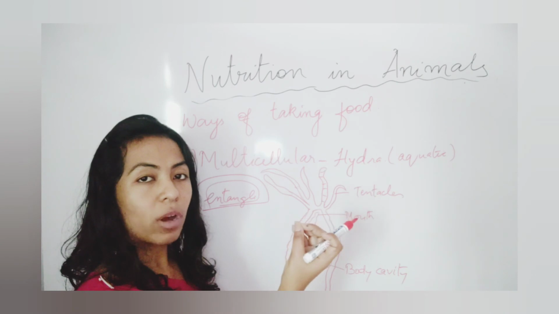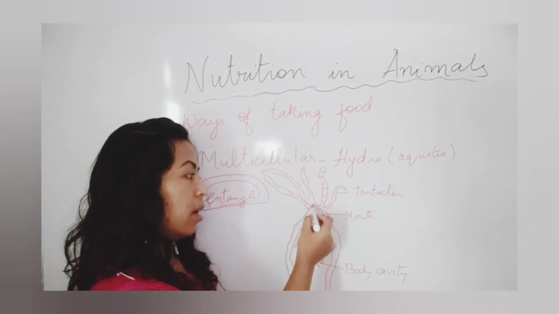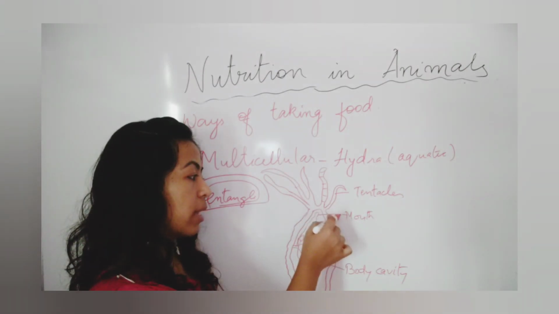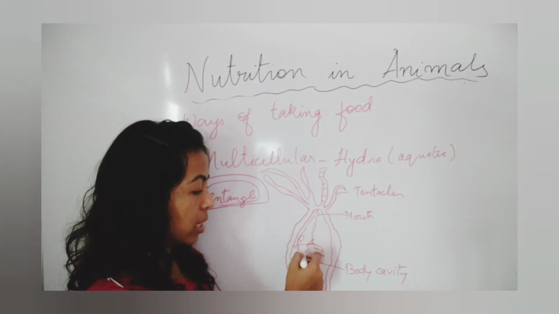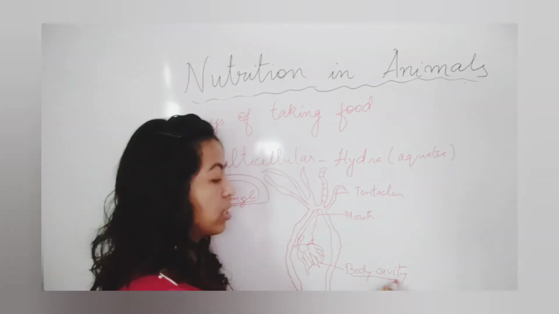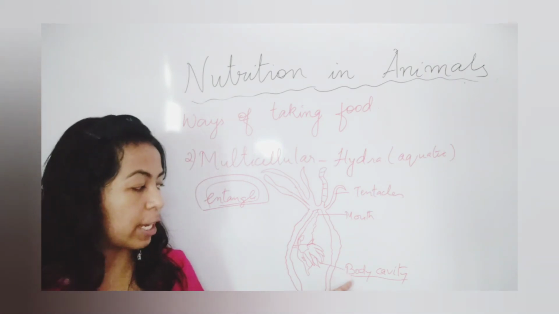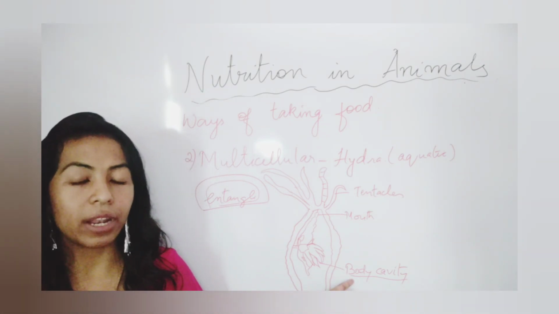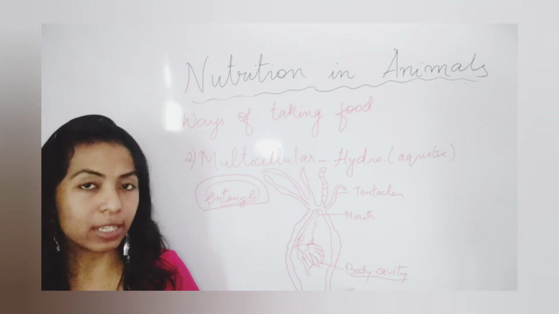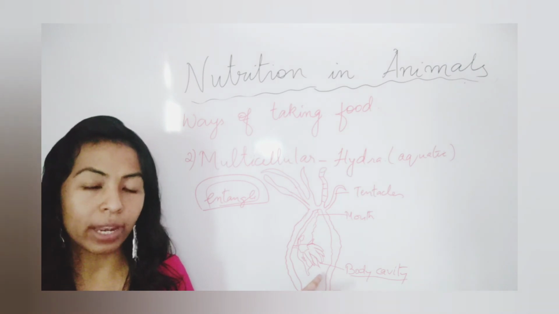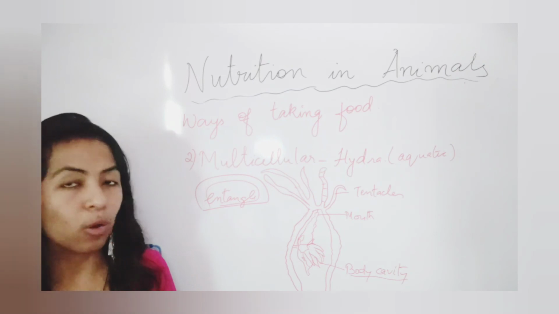it is left with no movement at all. Then only will this hydra enter that prey through the mouth. When it enters the mouth, it will reach what is called the body cavity. When the food reaches inside the body cavity, it will try to digest its food with the help of digestive juices. So here also we need digestive juices.